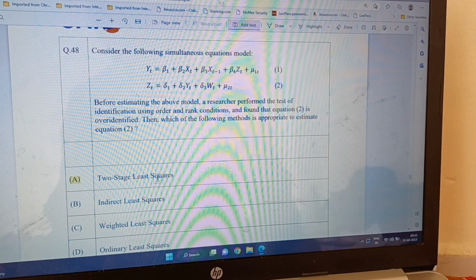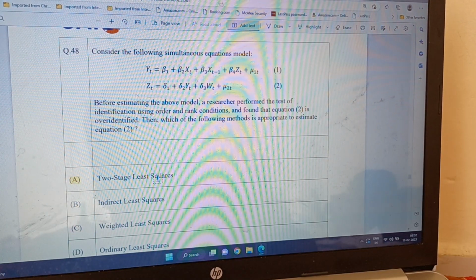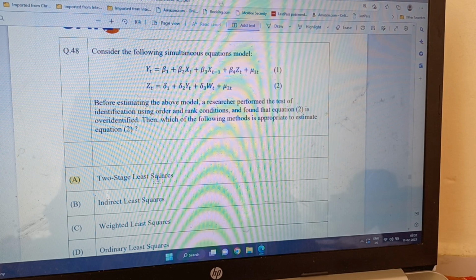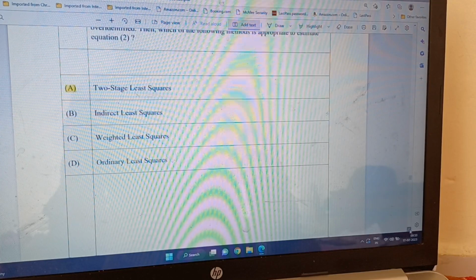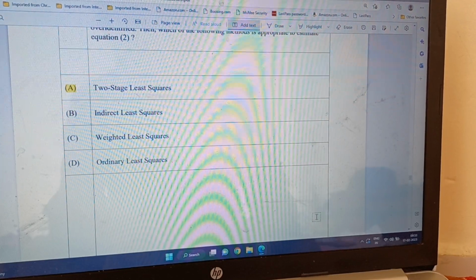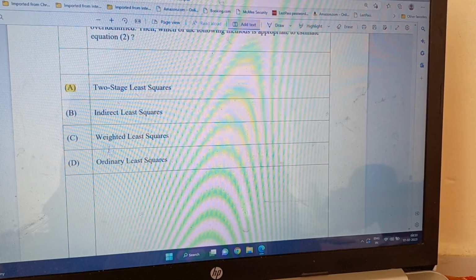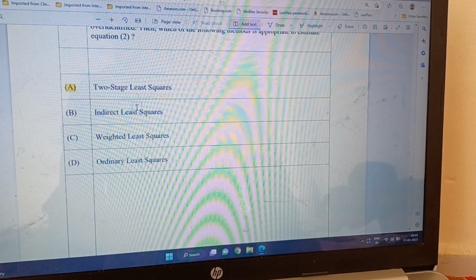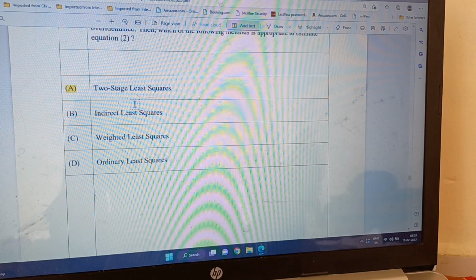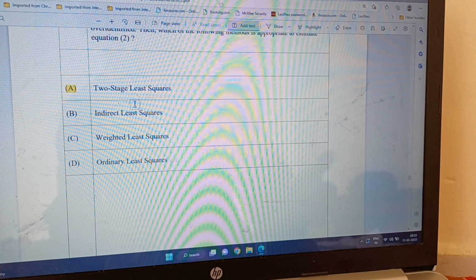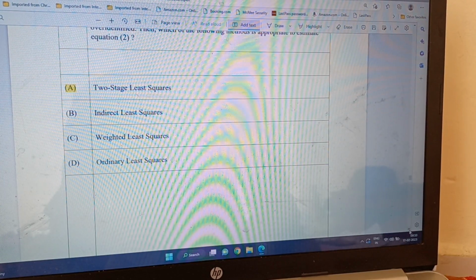So two-stage least squares is the only way that can be used to solve this kind of equations which are over-identified. So only answer A is correct. Indirect least squares is not correct. Weighted least squares is definitely not correct because it is used only when there is heteroscedasticity. And ordinary least squares, since this over-identification is violating the assumption of linearity and it is not identified, we cannot use OLS. So only A is the correct answer.